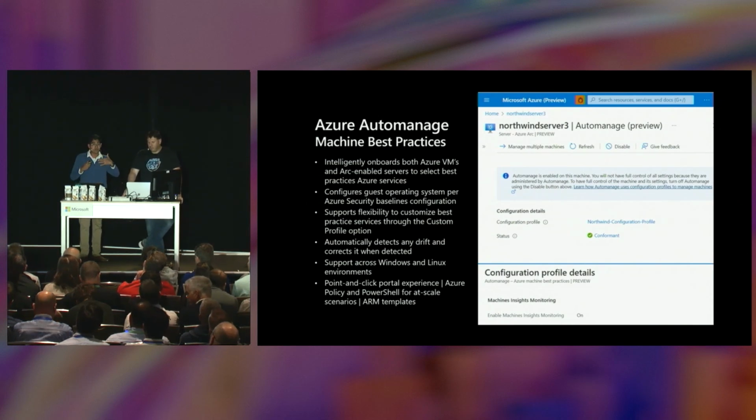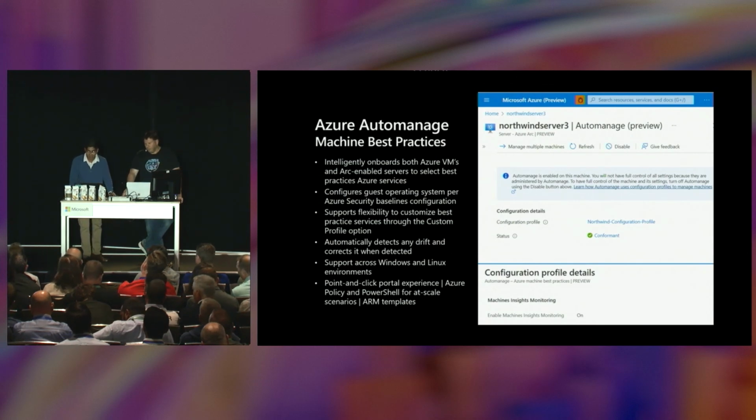So then you benefit from not just onboarding it to Arc and then having that resource that we can tag, but actually starting from day one to use those Azure services you're interested in across security, monitoring, and governance with your Arc-enabled server. So enough of the spiel. Let's get into the Fabricam Residences environment, which you guys by now know and love, and see Automanage in action.